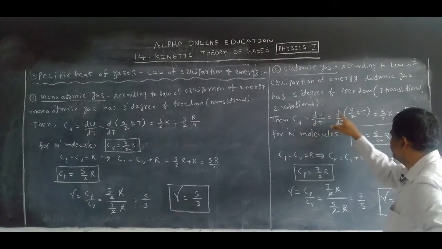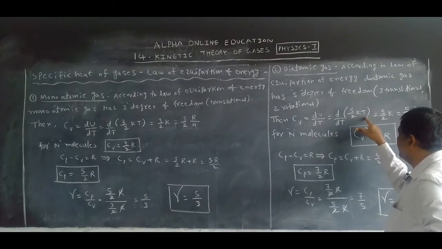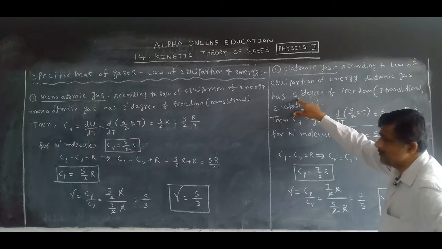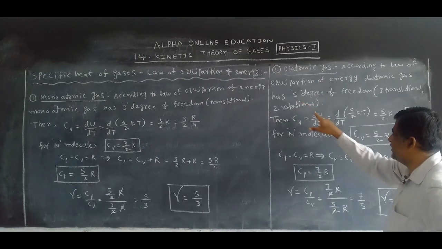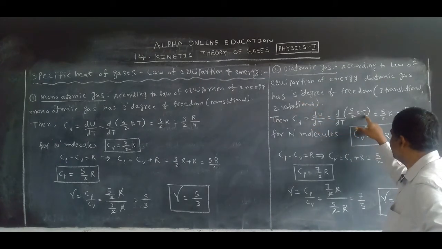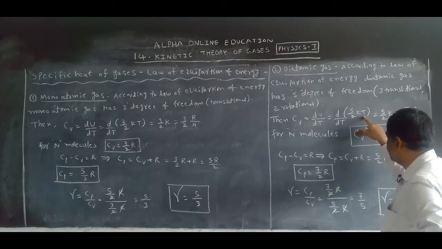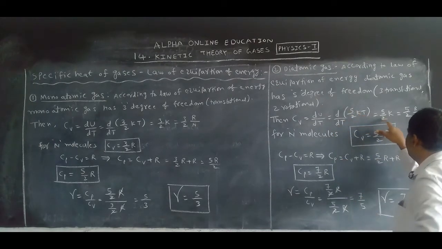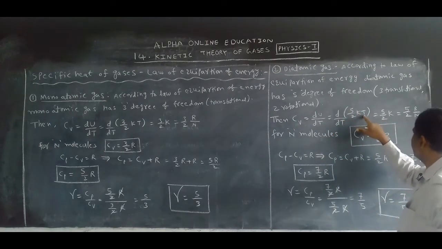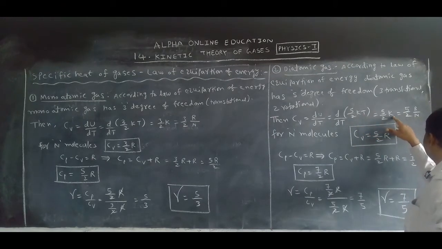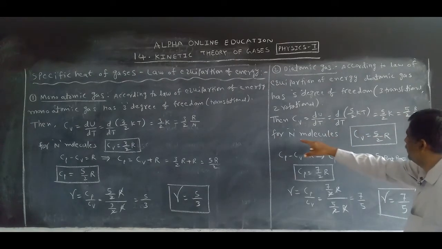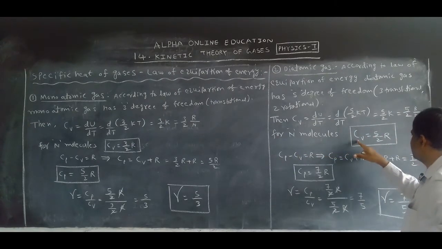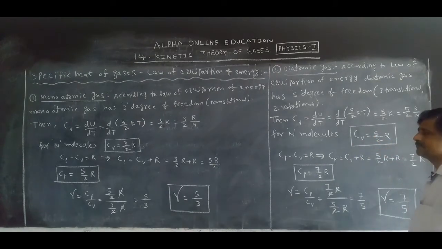Then what is U? 5 by 2 kT. Why? How many degrees of freedom? 5. Each degree of freedom is how much? Half kT. 5 degrees means 5 by 2 kT. Now 5 by 2 k is common, dT cancels. So again k is equal to how much? k is the Boltzmann constant. In the place of k, R by N. So for n molecules, what happens? Cv is equal to 5 by 2 R.